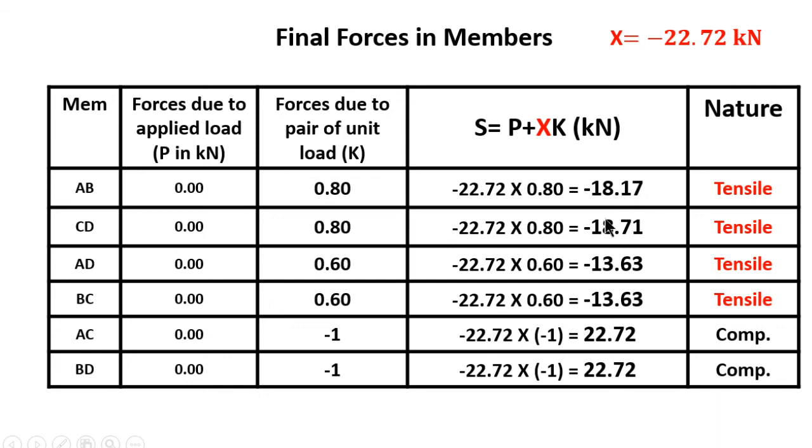So in this fashion, we have to calculate for the CD, for the AD, for BC, for AC, and lastly for the BD. Now here we are taking negative as tension because it is denoted as tensile, and positive as compressive force. So these are the forces in the members due to the lack of fit and the temperature rise.